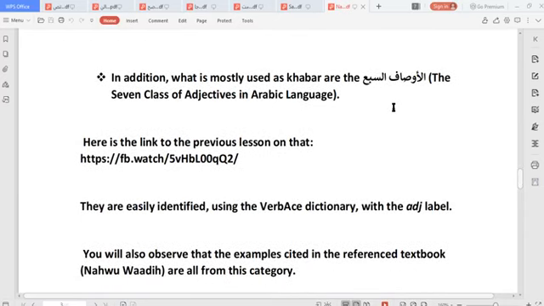So in addition to this, what is most likely used as khabar? Most likely, don't quote me wrong, I didn't say all the time, you can't definitely use any other thing, but most of the time what is mostly used as khabar, meaning the second part to describe the mubtada, are part of al-awsafu as-sab'un. I hope you get. It has been treated also, al-awsafu as-sab'un, the 7 classes of adjectives in the Arabic language.